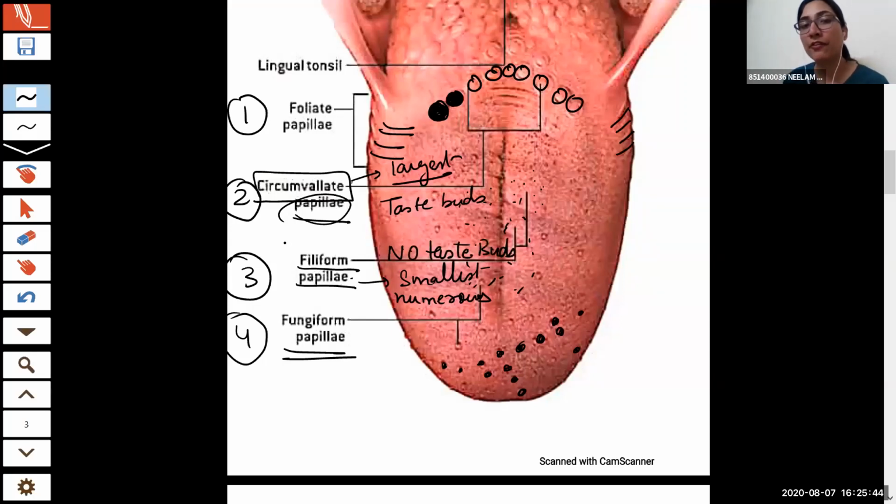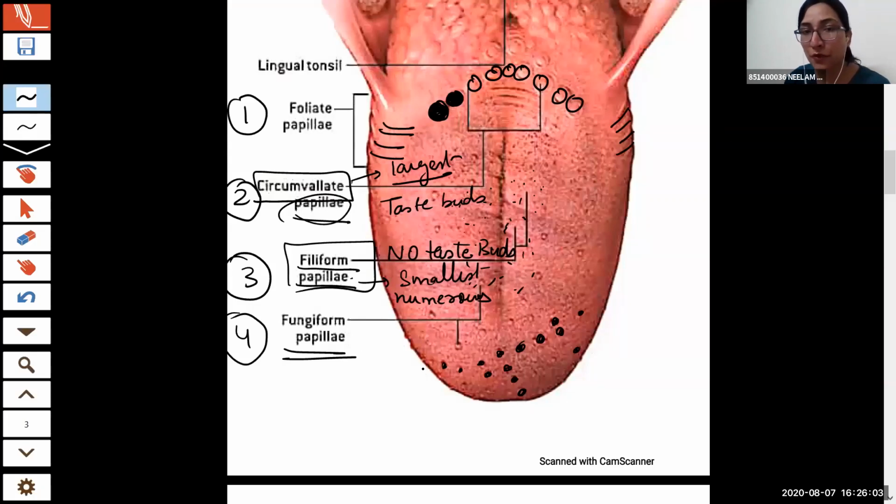That means in the filiform papillae, there is, I'll write it down on the green board. So there are tactile receptors, which are for touch, but there are no taste buds, right? So filiform is present on the center of the tongue.